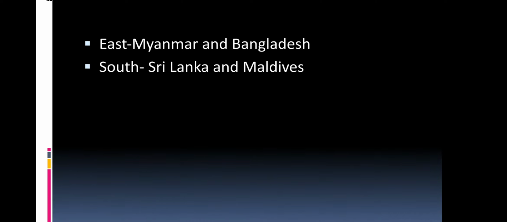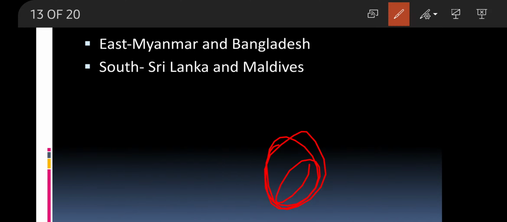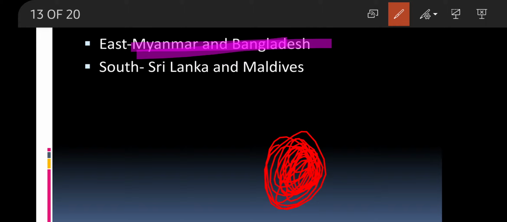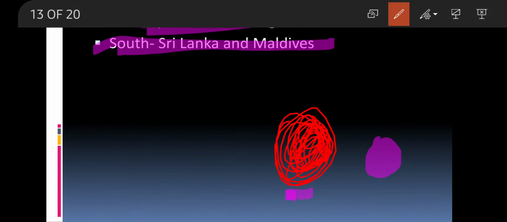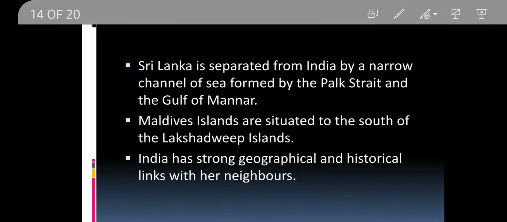When we talk about the southward, the eastwards, let me draw India. This is, let's say, this red ball is India, and I'm talking about Myanmar and Bangladesh. So Myanmar and Bangladesh is located here somewhere, right here. When we talk about Sri Lanka and Maldives, so Sri Lanka and Maldives are located on the south side of India, over here, right? So this is how we should know how to locate it, and what these are all about.